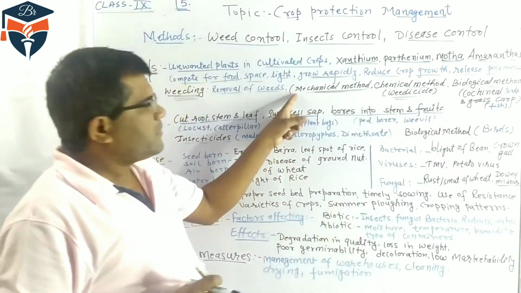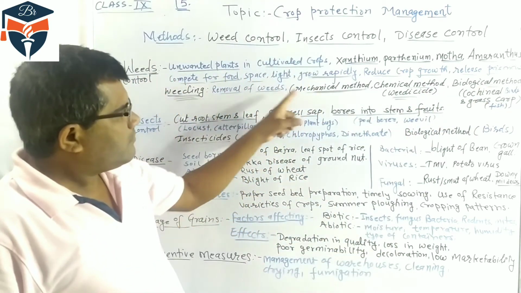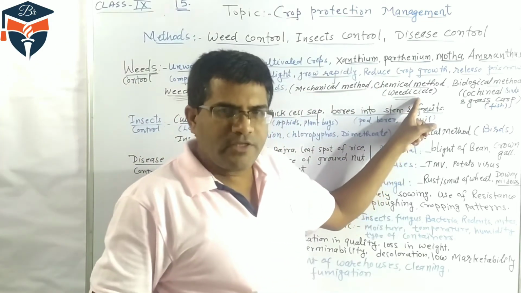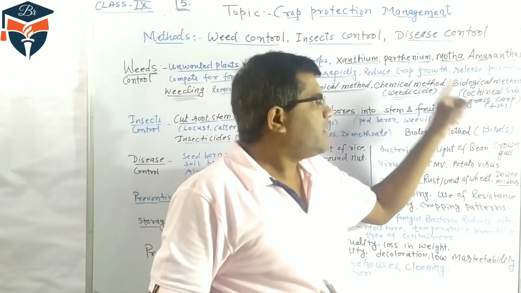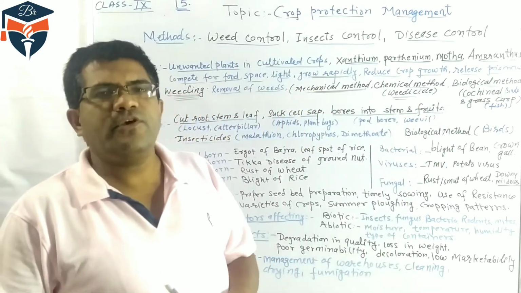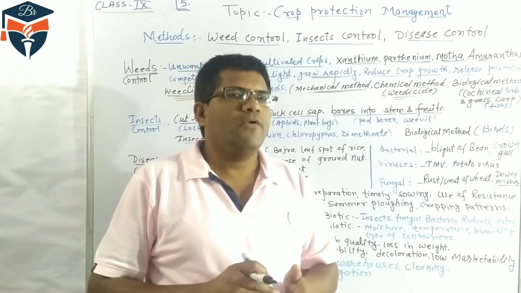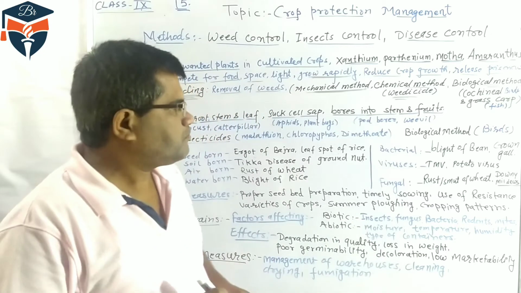So these are the three methods for removal of weeds: the mechanical method, the chemical method, which means use of weedicides, and the biological method, use of specific insects and birds for the removal of weeds.